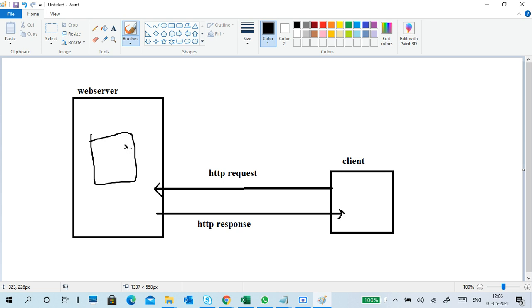Based on whatever the request is, it will create a page and send a response, and the page will be sent to the client. It responds with an HTML page or a web page, depending upon the web server type.